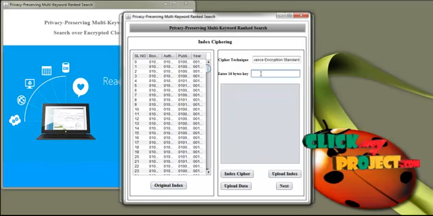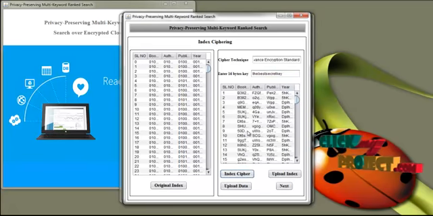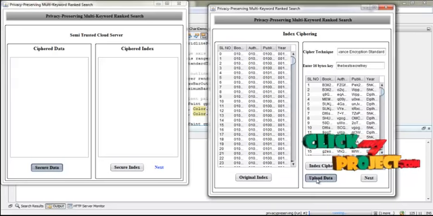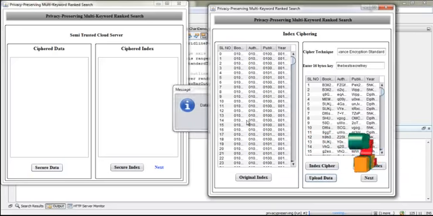For this also, the data owner has to enter the 16-byte key and then press index cipher. Now the binary index is encrypted by using the Advanced Encryption Standard algorithm, and then the data owner has to upload the data to the cloud. For that, run server.java. Now press secure data and click the upload data button. Now the data is uploaded.